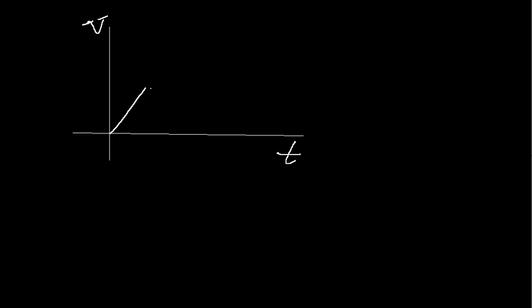What I wanted to say was, if you have a plot of velocity versus time, and it's a straight line plot, right? So we're doing straight lines here. Maybe something like that, something straight, something down.